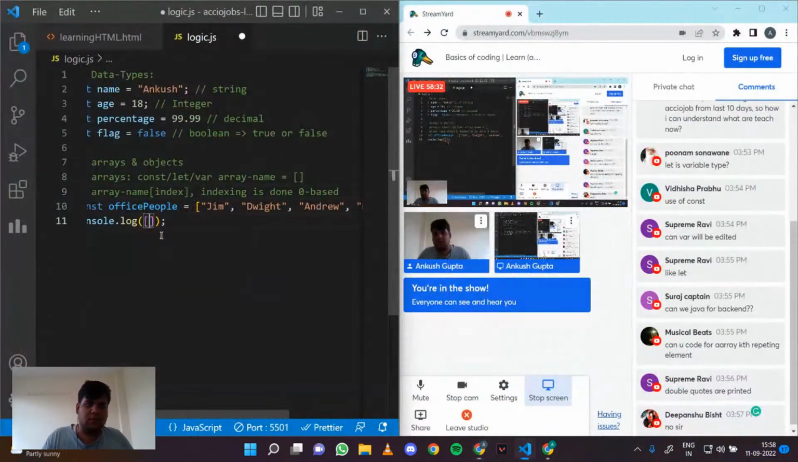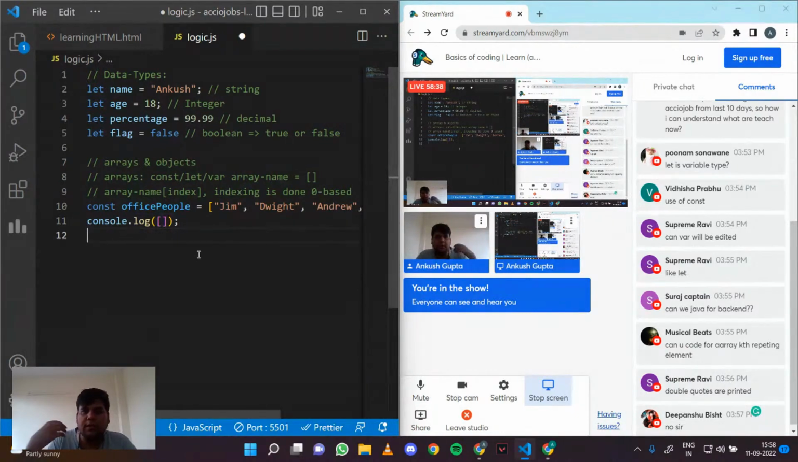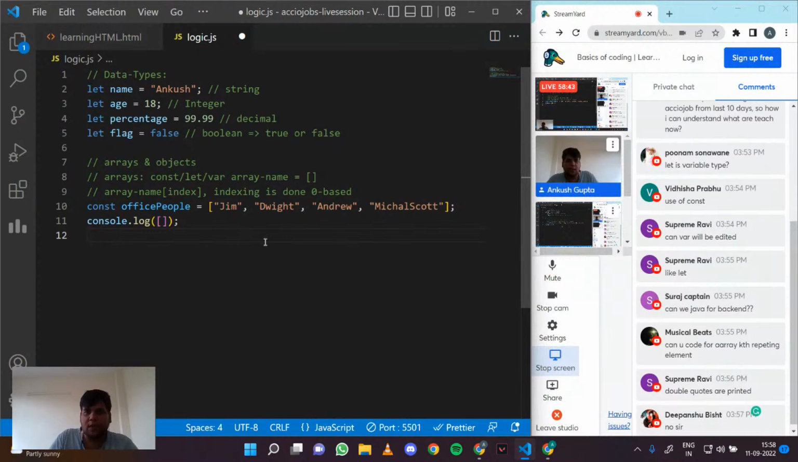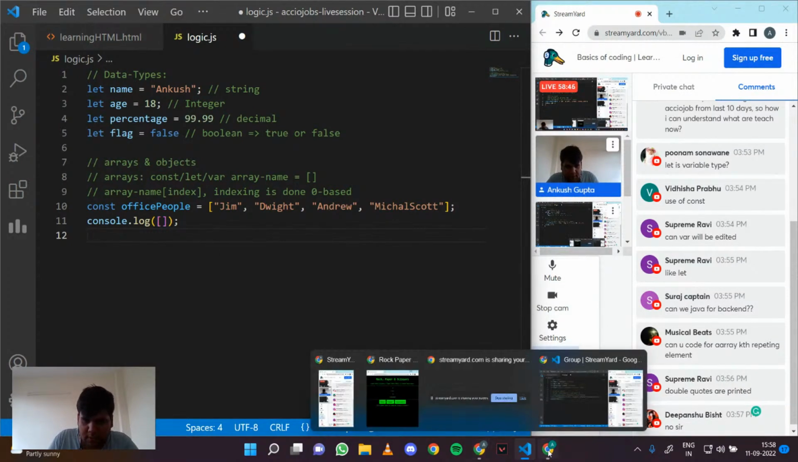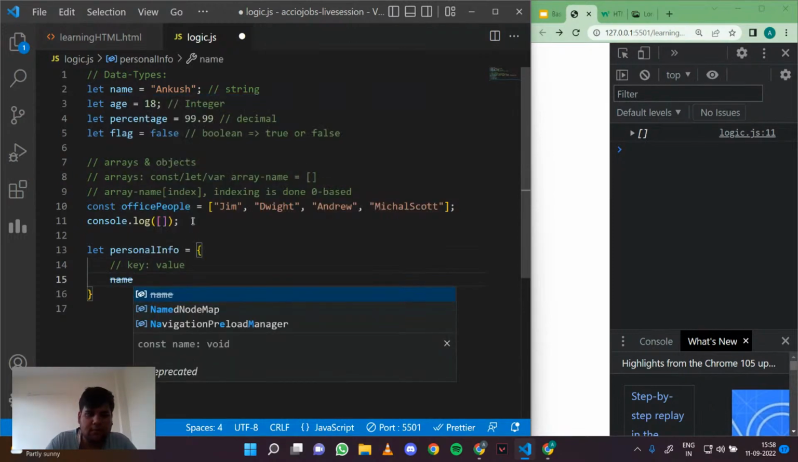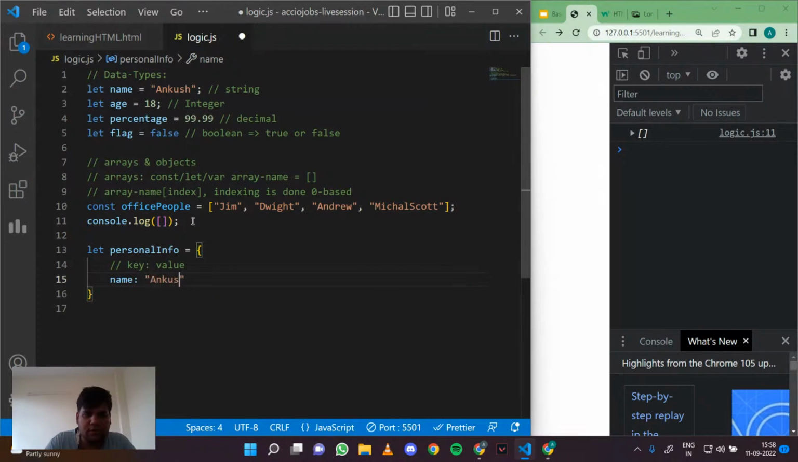Okay, cool. So if arrays are clear, let me show you objects. These are really cool. Let's say you want some detail to be displayed of a user. How do you do that? For that we have objects. So we do let personal info equals to, and then curly braces, and they have key value pairs. A key can be something like name, and that's Ankush.